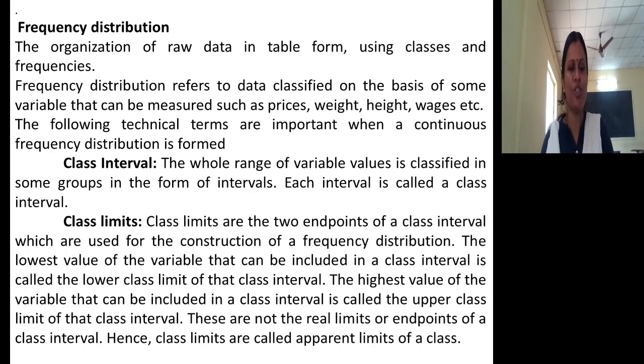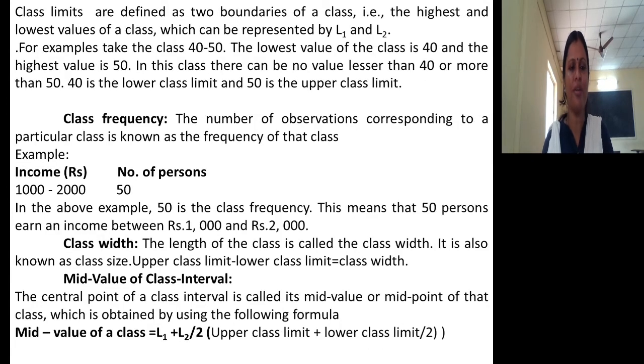So in frequency distribution, we discussed class interval, class limit, and even class frequency. Now let me see what is class width. Class width is nothing but the length of the class. It is also known as class size. Try to understand, what is the length of a class? It is called class width, or it is also known as class size. So class width is nothing but the difference between the upper class limit and the lower class limit.